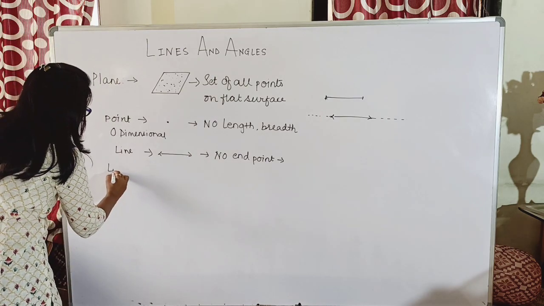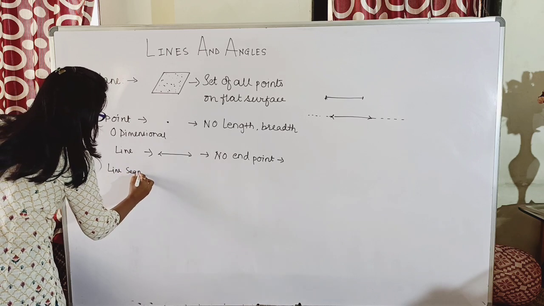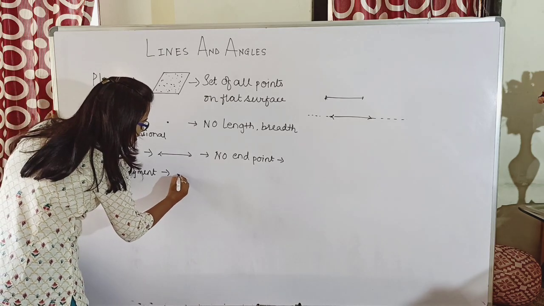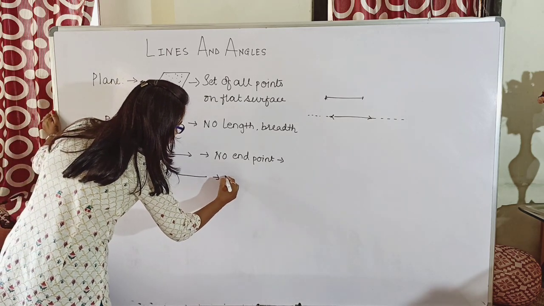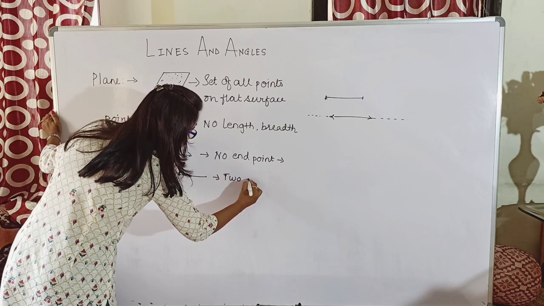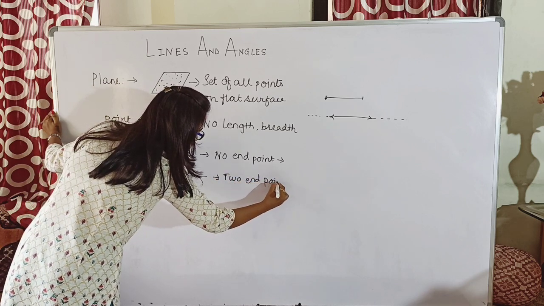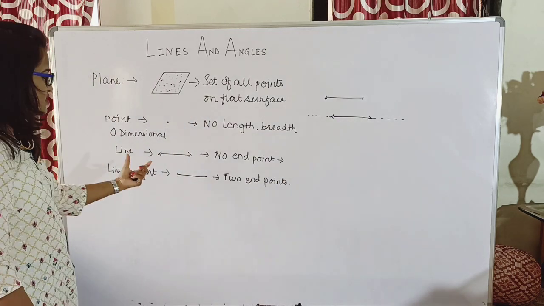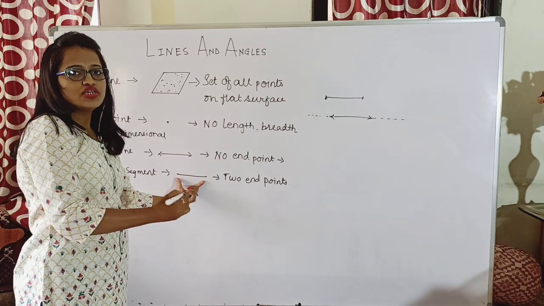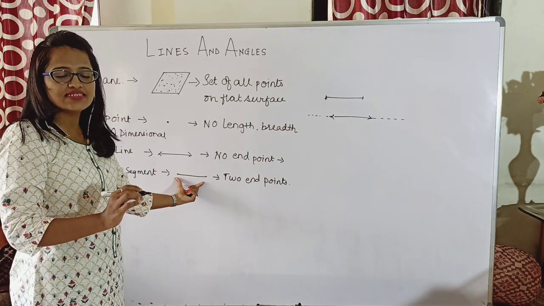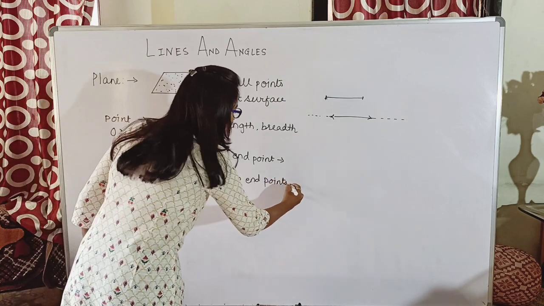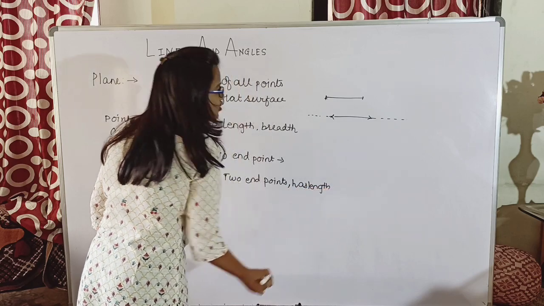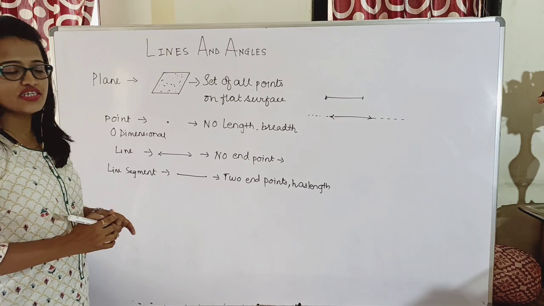What if I write a line segment? Whenever you are writing a line segment, it will have two endpoints. As you can see, I have made 2 points, which means I cannot extend this on either side. A line segment means one which has a fixed length. Suppose I say draw a line segment of 5 centimeter. So 5 centimeter, it has a fixed length.